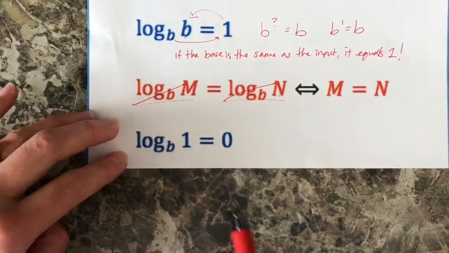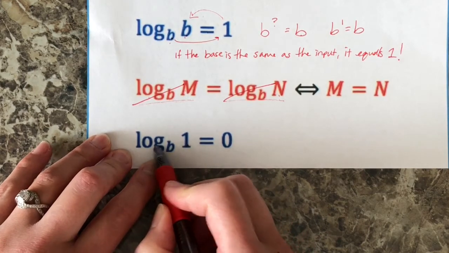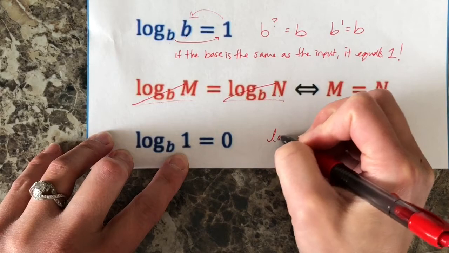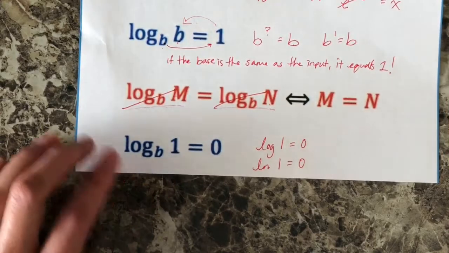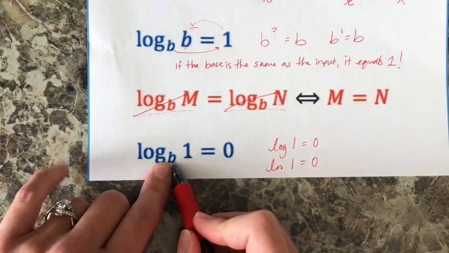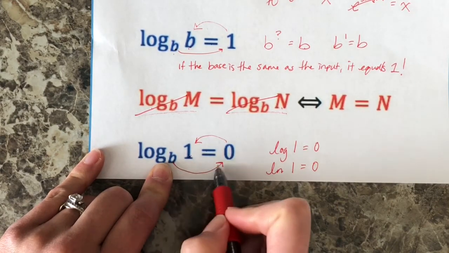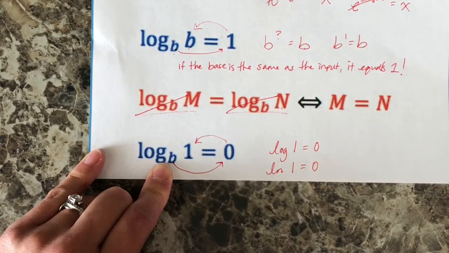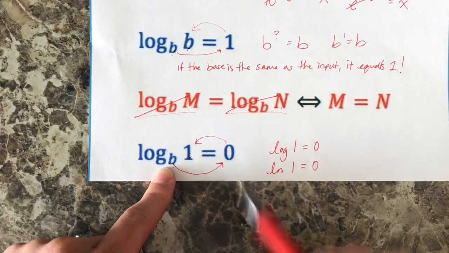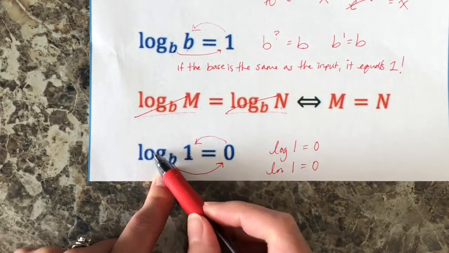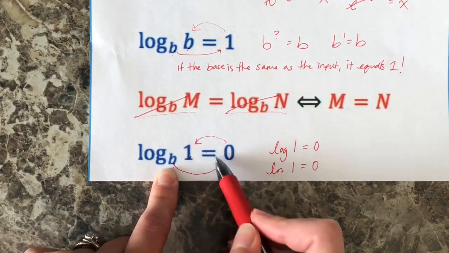The last rule is anytime your input equals 1 and you take the log of 1, it equals 0. Log of 1 equals 0, natural log of 1 equals 0. The reason being is that any number to the power of 0 is going to equal 1. So log base 5 of 1 equals 0. Log base 10 of 1 equals 0. Log base 20 of 1 equals 0. Natural log base e of 1 equals 0.